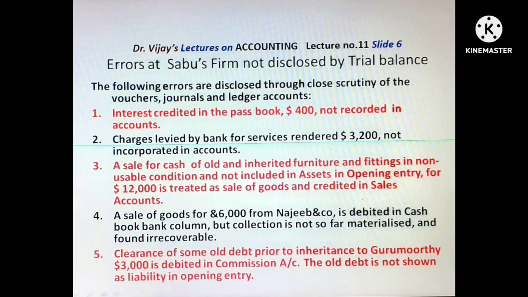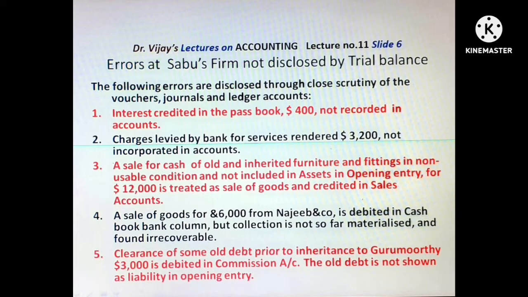A sale for cash of old and inherited furniture and fittings in non-usable condition and not included in assets in opening entry, for $12,000, is treated as sale of goods and credited in sales account.